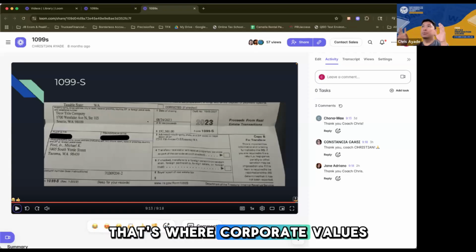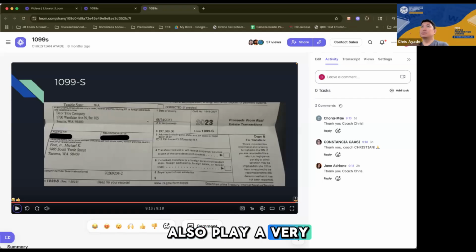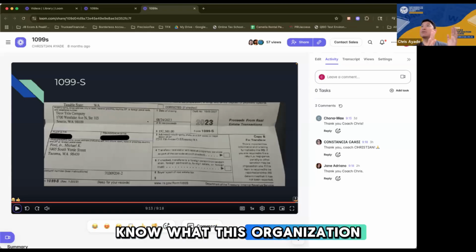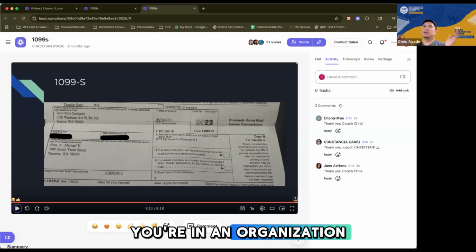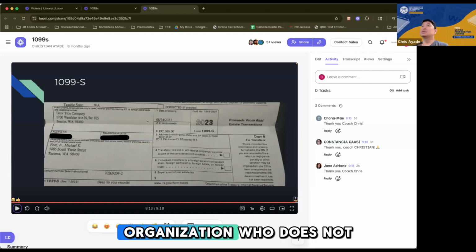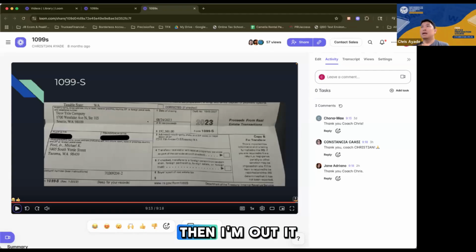That's where corporate values also play a very important role, because for someone to be able to say that I would want to belong in this organization is for them to know what this organization values, right? Because sometimes you're in an organization and you feel like, oh, this is an organization that does not value people, then I'm out.